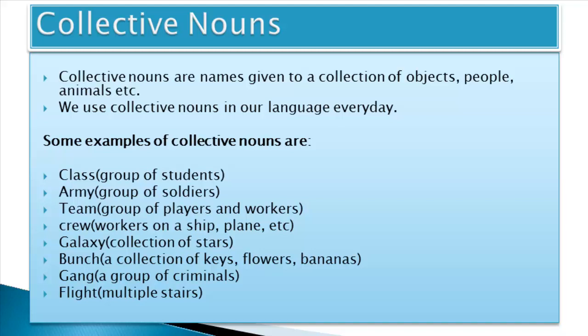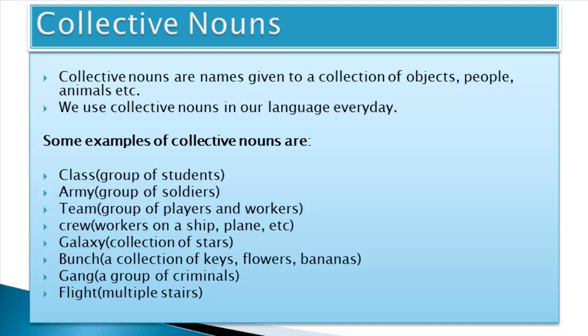In the same way, army. Army is a group of soldiers. Team can be a group of players or workers. Crew is the name given to the workers on a ship or plane. Galaxy, or let's say constellation, both these words are a collection of stars.